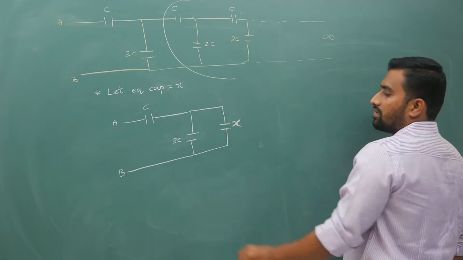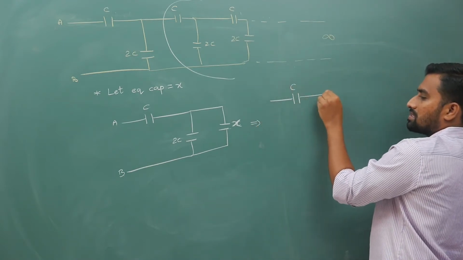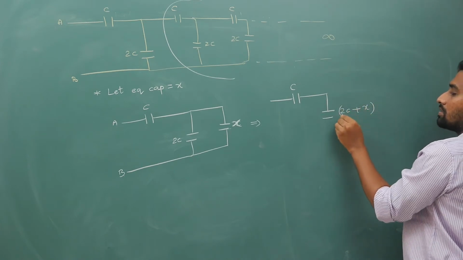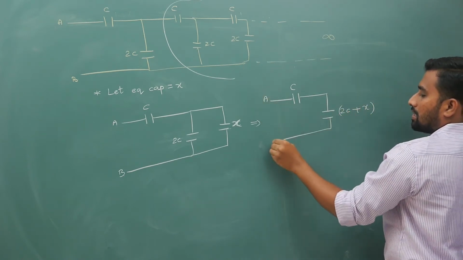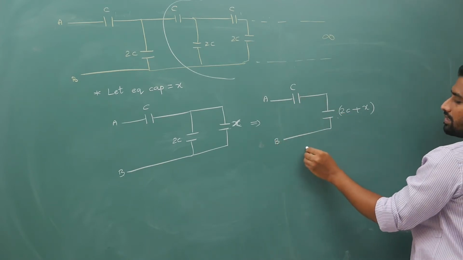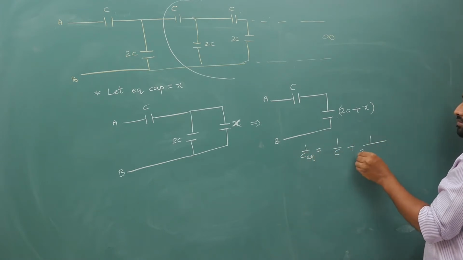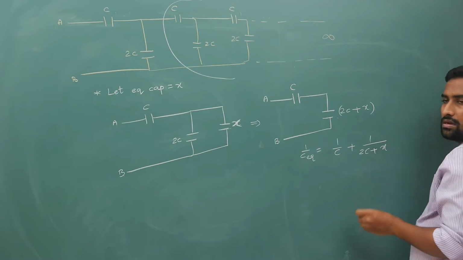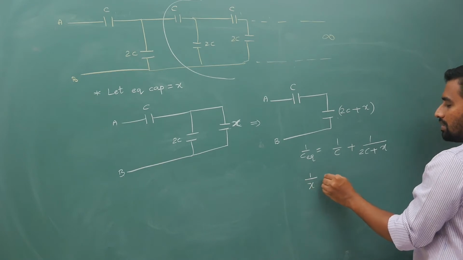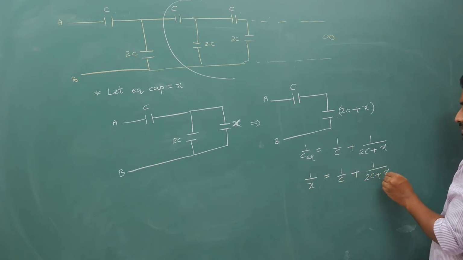Now if you observe carefully, these two are in parallel. So your circuit will become C, then it is 2C plus x because they are in parallel. This is A and this is B. Now these two are in series. So if you try to replace this, 1 by C equivalent is 1 by C plus 1 by 2C plus x. Now your C equivalent is anyhow equal to x. So 1 by x is 1 by C plus 1 by 2C plus x.